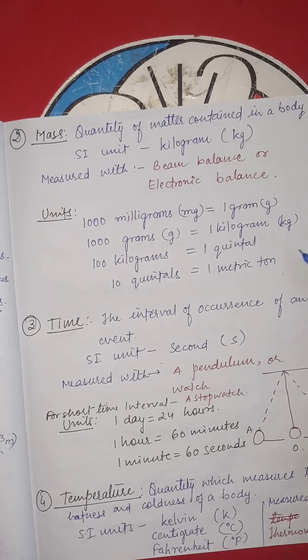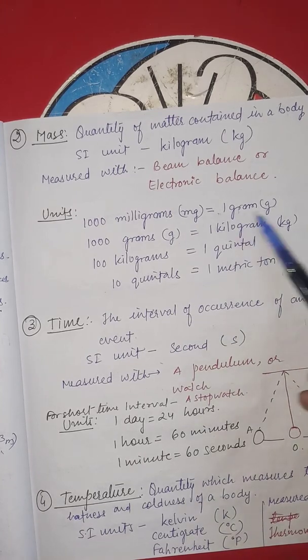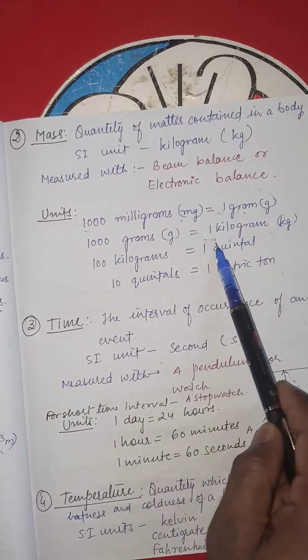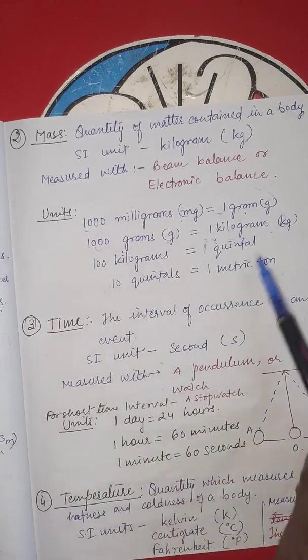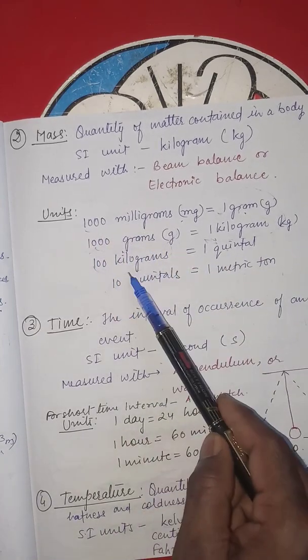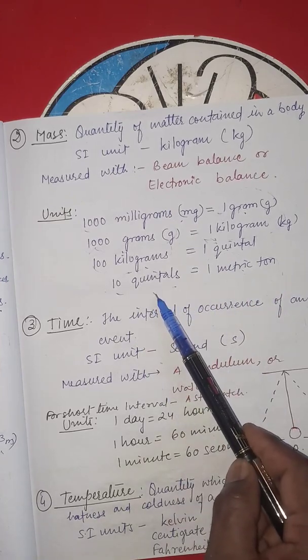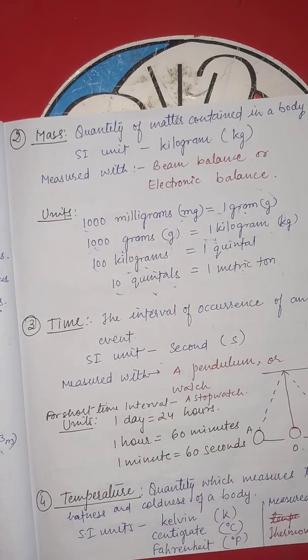Now some units are also there. 1 gram will be equal to 1000 milligram, and 1 kilogram is equal to 1000 grams, and 1 quintal is equal to 100 kilograms, and 1 metric ton will be equal to 10 quintals. Okay, these are some basic units which we are using today to measure the mass of an object.